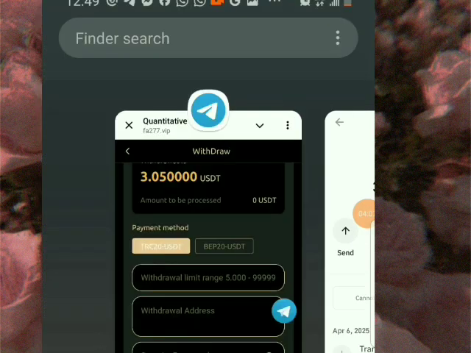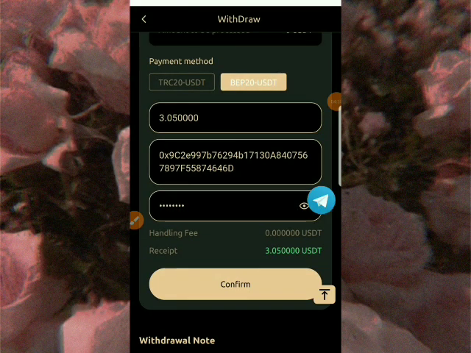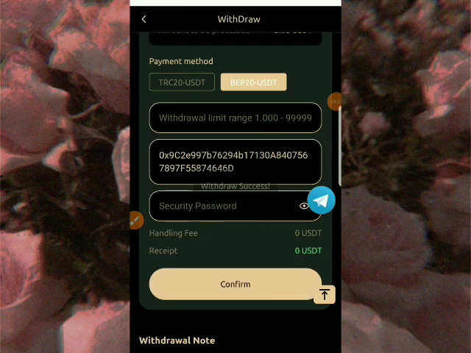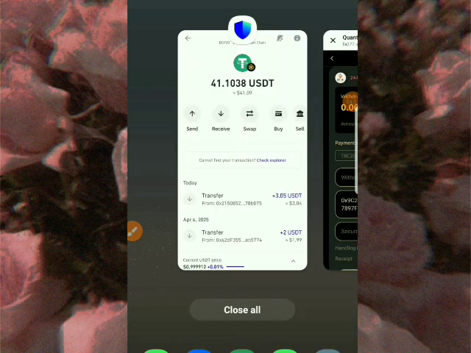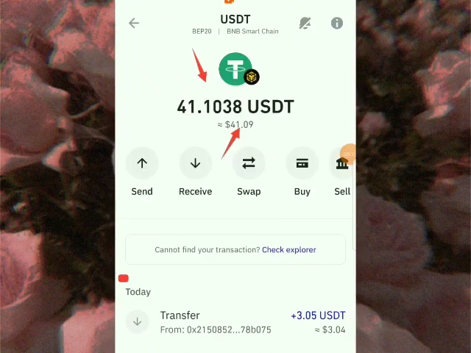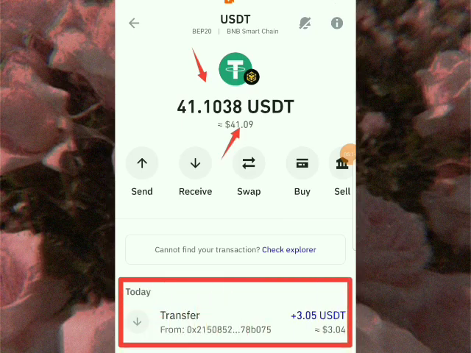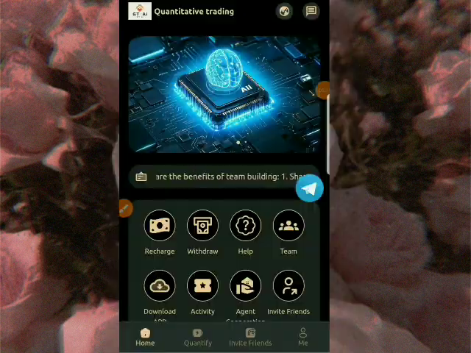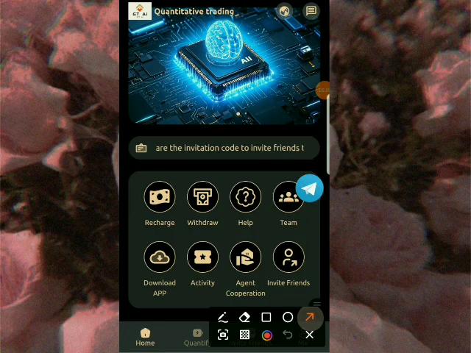So let's copy our address and go back to the platform. Once we are back on the platform, you can see I've input the necessary things and clicked on confirm. You can see withdraw success. Within 2 minutes, the money will be successfully registered into your Trust Wallet. You can see I had 38 USDT before, now I have 41 USDT. Within 2 minutes you are earning from this platform. So I'll show you how you can also earn for yourself on this platform.